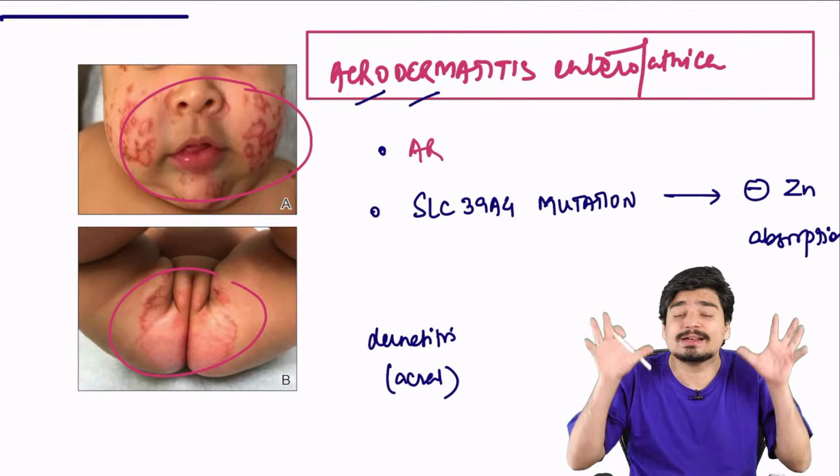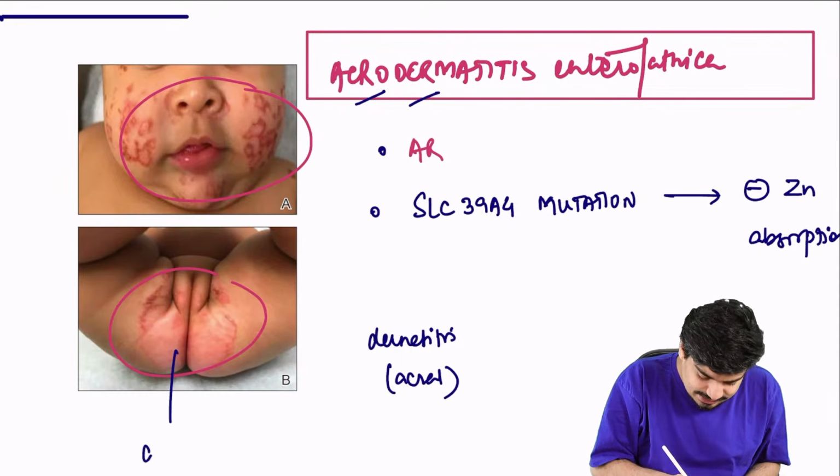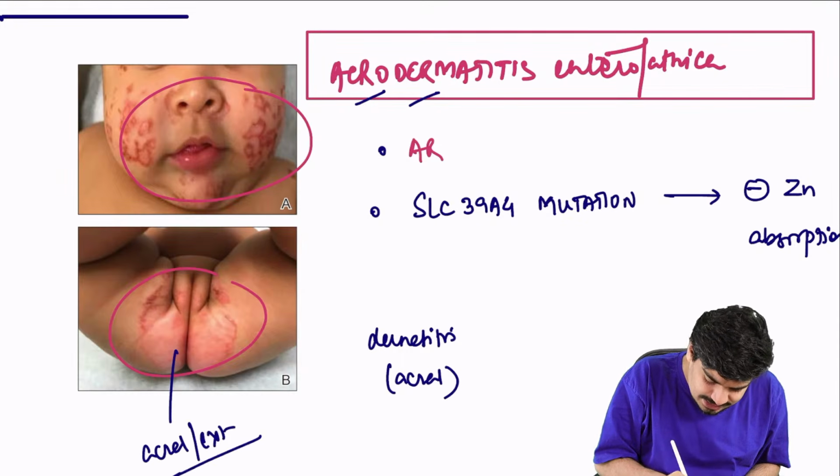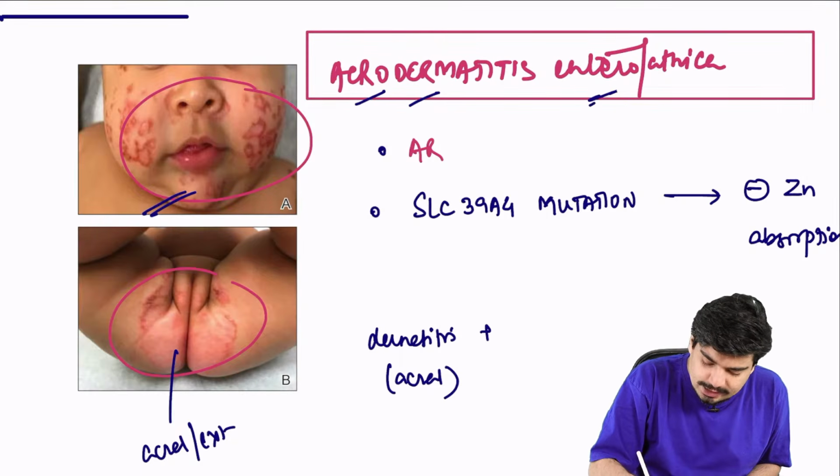What are the acral areas? The extremities. The mouth, the hands, the anus. These are the acral or the extremities areas, right? See dermatitis around that. Along with that, what is the enteropathic part?